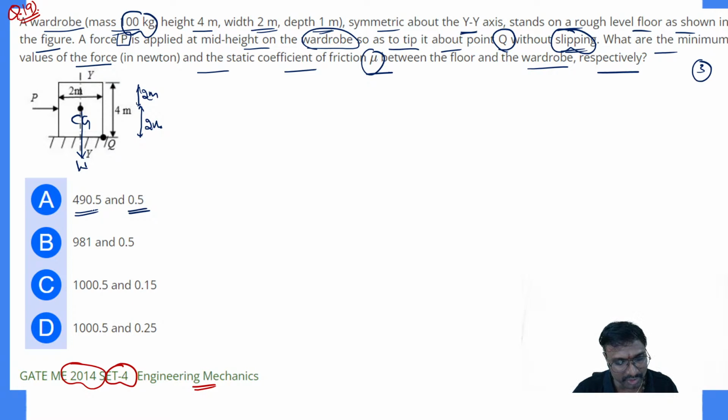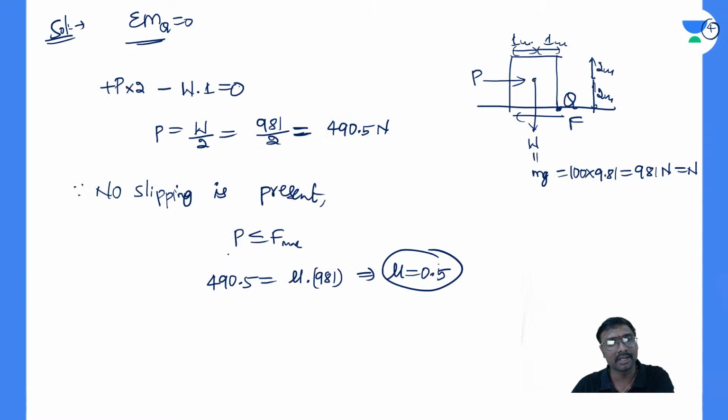Only these two are asked in the question, right? Anything else asked in the question? Yes, only these two. So option A will be the correct answer. Yes, option A will be the correct answer. Clear, everyone?